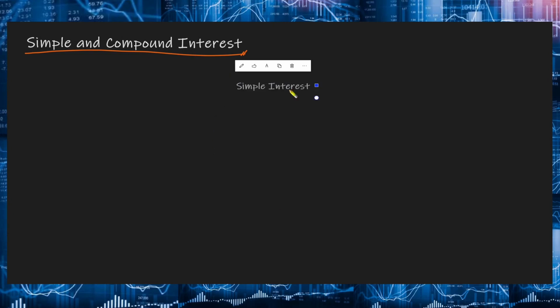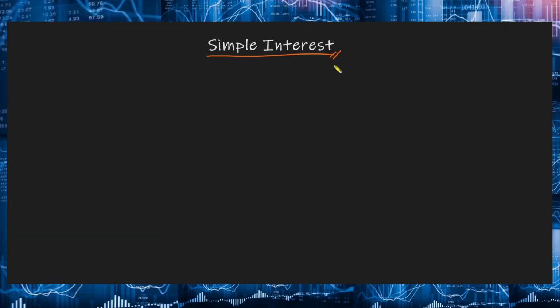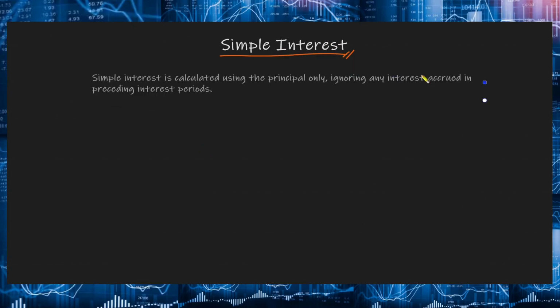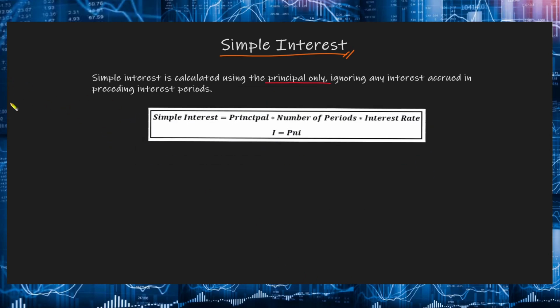First, pag-uusapan muna natin yung simple interest. No? So, sa simple muna tayo magsisimula. Now, simple interest is calculated using the principal only, ignoring any interest accrued in preceding interest periods. Now, the total simple interest over several periods is computed like this. Yung simple interest natin, again, this will only be based doon sa principal. So this will be equal to the principal times the number of periods times the interest rate per period.